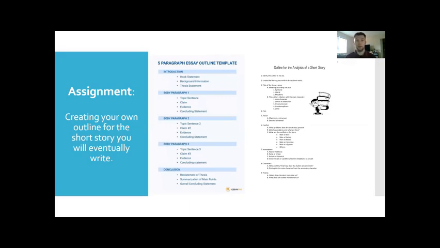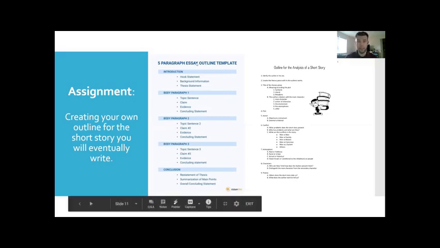So we're going to try to bring that to our own lives and think about when was a time in our life that we did something bad or we did something we shouldn't have done, and we reflected on it later and realized, wow, I should not do that. So that's kind of the eventual assignment we're going to get to. We're going to write an essay on that, maybe tomorrow or in a couple of days. But today we're just going to work on the outline for the eventual essay.